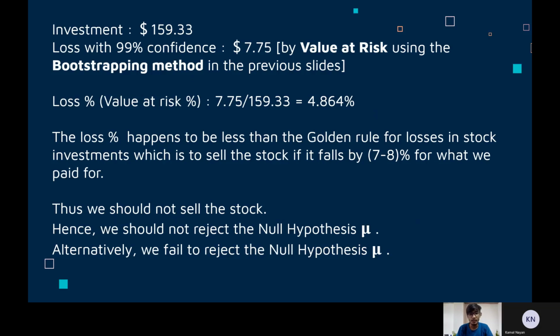We have our investment and data loss from which we can calculate our loss or value at risk percentage. It seems that the loss percent is 4.864, which is well below the 7 to 8% margin. Hence, we cannot reject the null hypothesis, and thus we do not sell the stock. Now, Rohit will conclude the presentation.